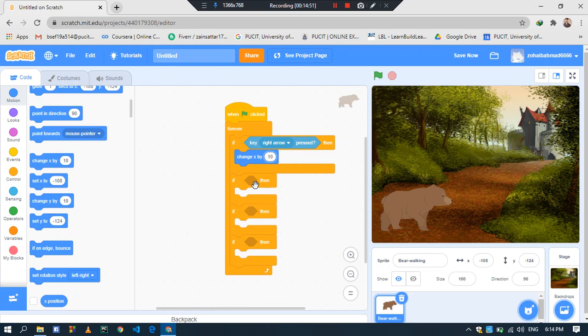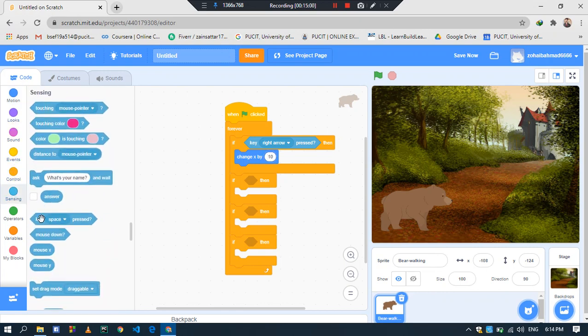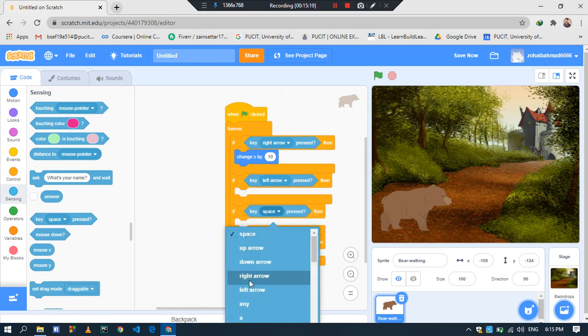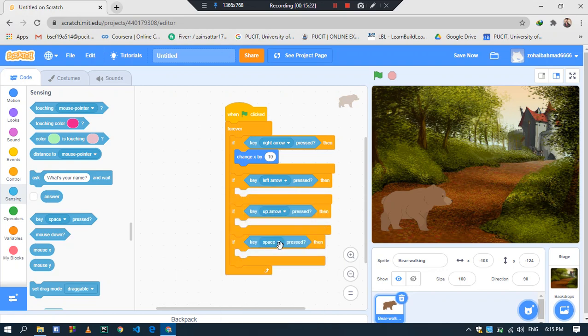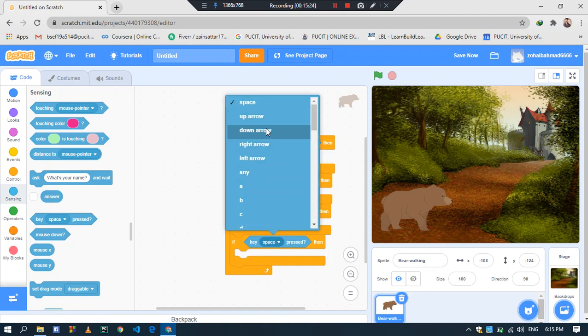Now again we use these options in these conditions. Again come to sensing. First we add all of them. Again drag this key pressed block to this if then empty box. Now change them. The right arrow key is completed. Now we select the left arrow key, now the up arrow key, and now the down arrow key.